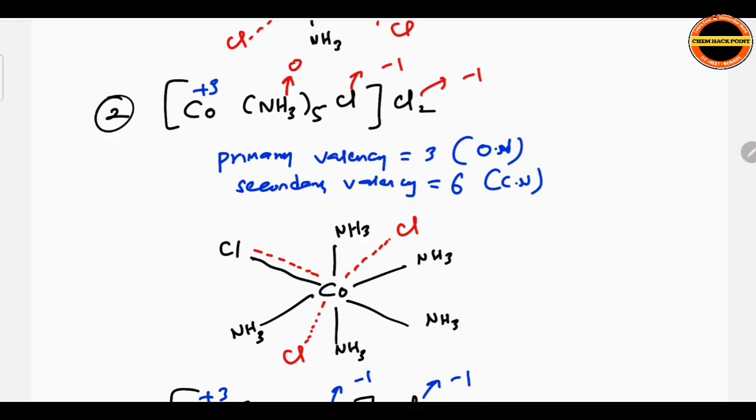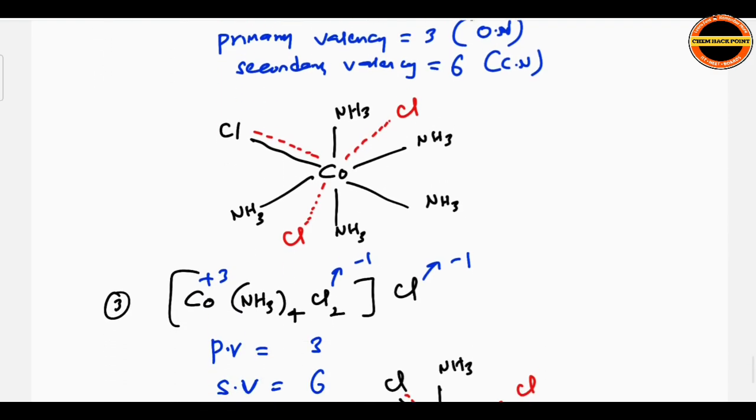But the oxidation number of +3 is satisfied by the 2 outside chlorine atoms and the chlorine inside. So for primary valency, show dotted lines for the outside chlorines and also for the inside chlorine. That chlorine acts as a ligand as well as contributing towards the oxidation number, so we write both a solid line and a dotted line for it.